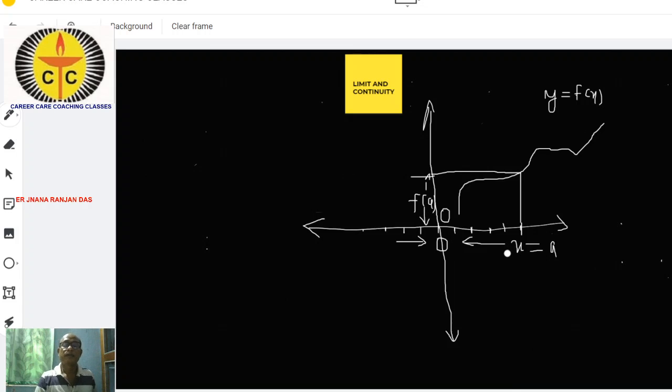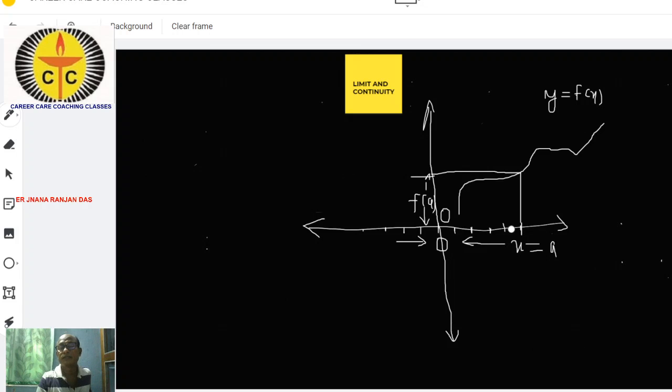So you are clear regarding what the value of the function is. If we exactly put the value of x, we get the value of y, and that is called the value of the function at that x. Suppose x is equal to a, we get the value of the function f(a). Now when we approach the point x is equal to a, we can never reach the point a.